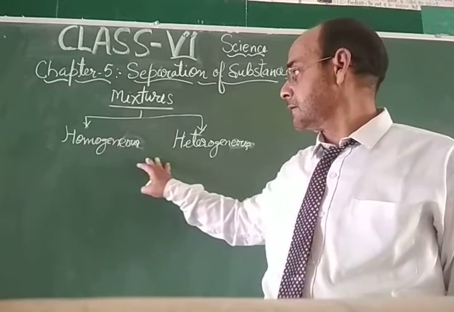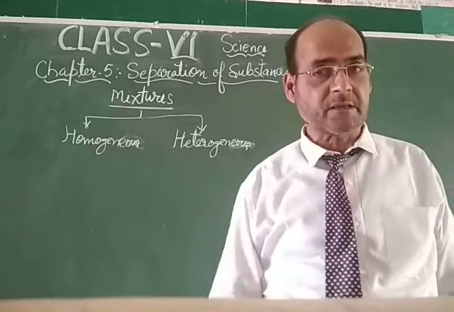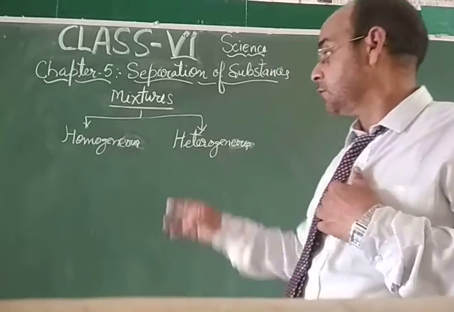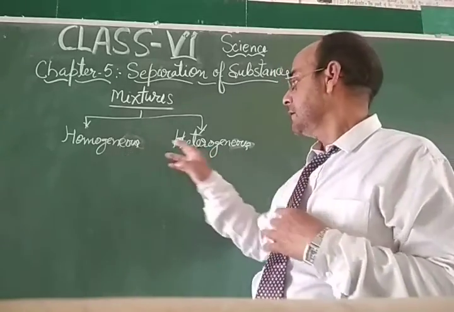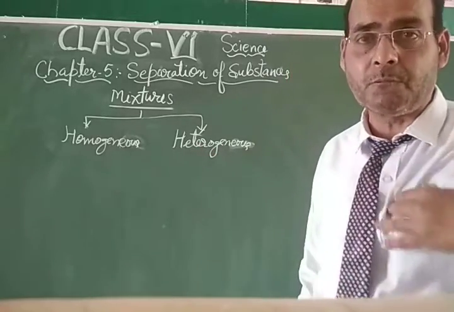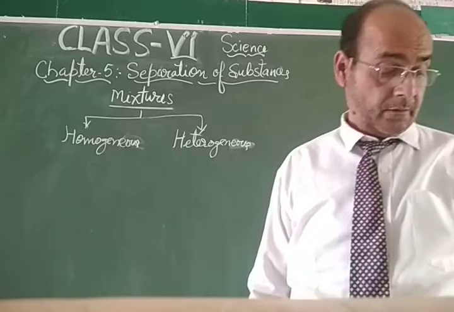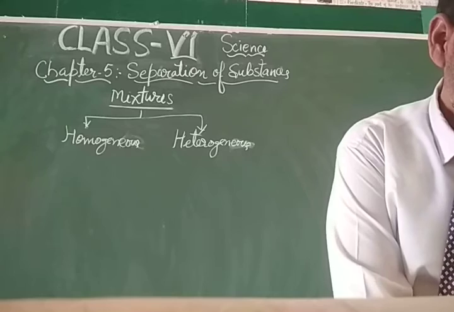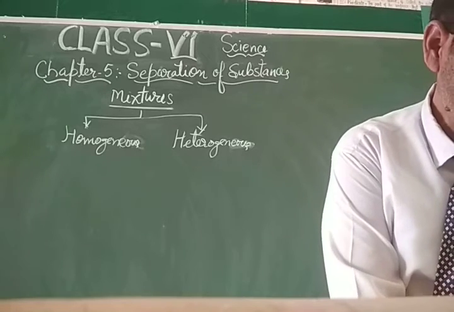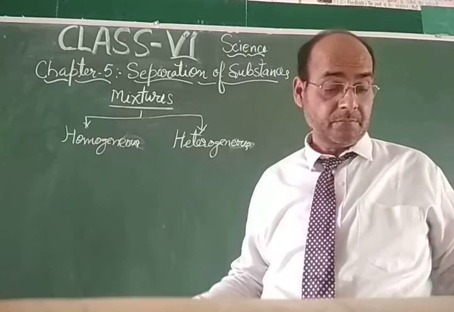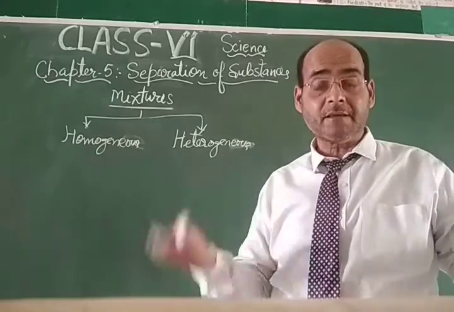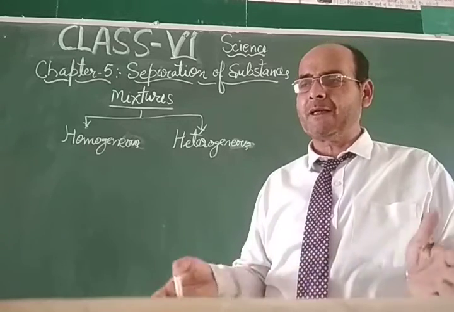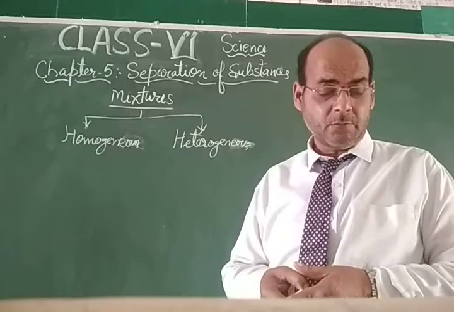Now we can explain homogeneous and heterogeneous mixtures this way: homogeneous has a uniform composition, while heterogeneous does not have a uniform composition. And now let us see the process of separation of a mixture. How does a mixture get separated, and why is there a need for separation? Suppose pulses and rice are mixed, then what will we do?